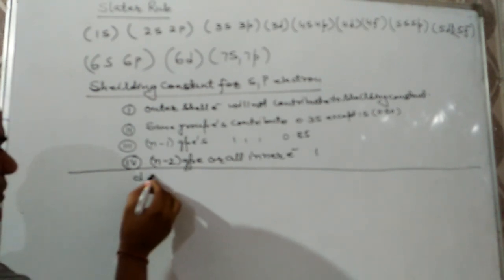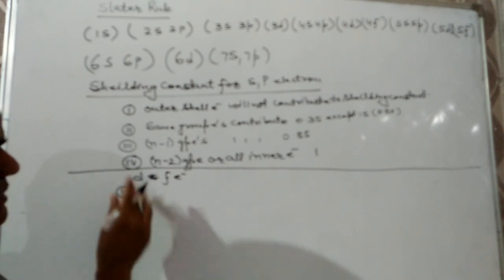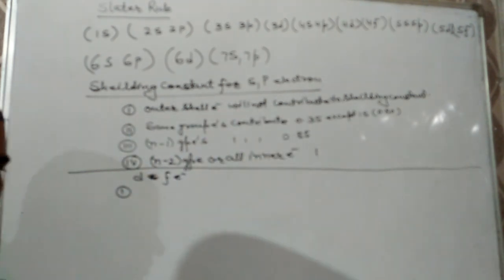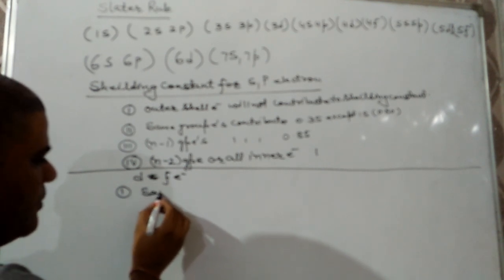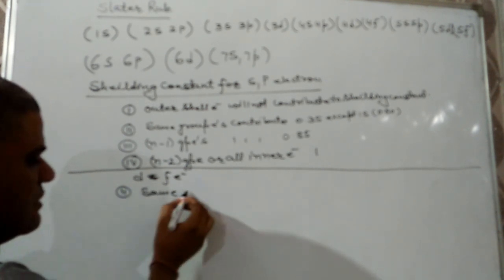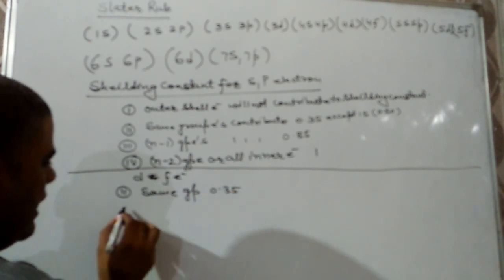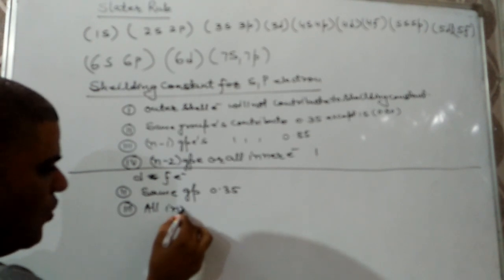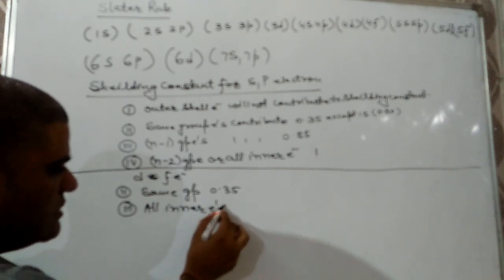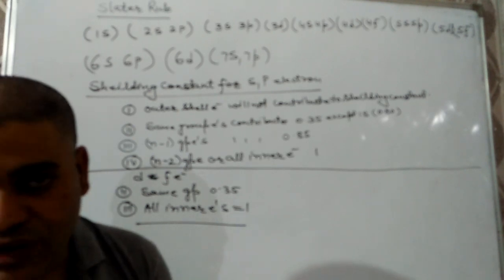For d and f electrons, same: outer shell electrons will not contribute to it. Same group electrons contribute 0.35, and all inner electrons contribute 1.